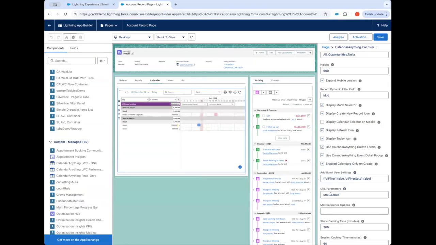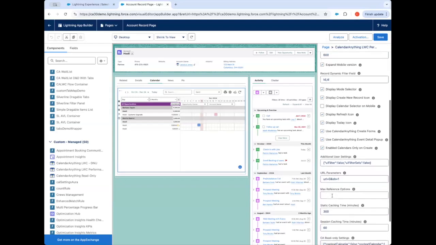as well as URL parameters. So you'll see here that my sidebar is collapsed. For the sake of saving space, I don't want to see my full navigation panel. I want to see it collapsed. This is controlled within URL parameters. And just like for additional user settings, we have a whole list of URL parameters that you can use to specify how you want your page to look.